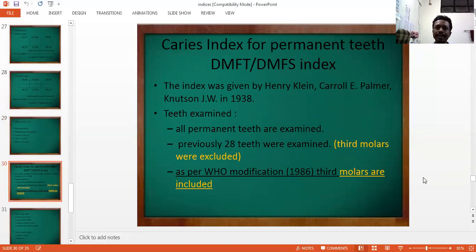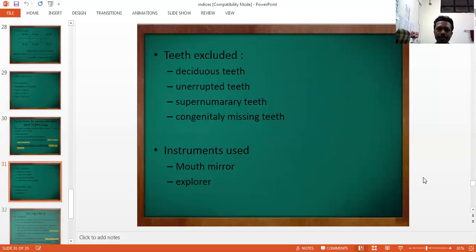Then caries index. The most commonly used caries indices are the DMFT and DMFS index. This index was given by Klein, Palmer, and Knudsen in 1938. All permanent teeth are examined. Previously, 28 teeth were examined and third molars were excluded, but as per the WHO modification given in 1986, third molars are also included. The teeth excluded are deciduous teeth, unerupted teeth, supernumerary teeth, and congenitally missing teeth.